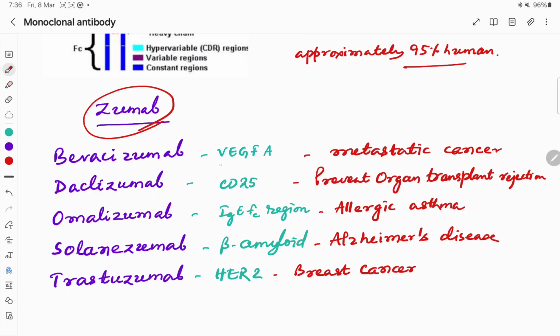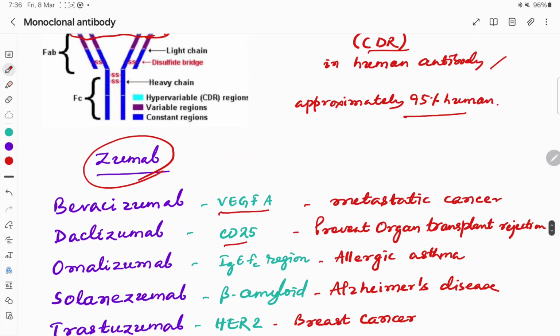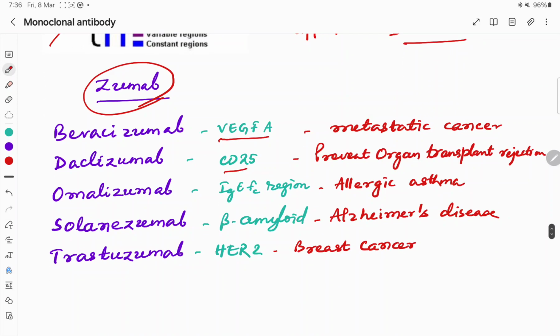Bevacizumab acts against vascular endothelial growth factor A, so used in metastatic cancer. Daclizumab acts as anti-CD25, prevents organ transplant rejection. Omalizumab is anti-immunoglobulin E, the Fc region of immunoglobulin E, and this is used in allergic asthma. Solanezumab is anti-beta amyloid, so it is used in Alzheimer's disease, AD, and trastuzumab acts against human epidermal growth factor receptor 2, HER2, used in breast cancer.